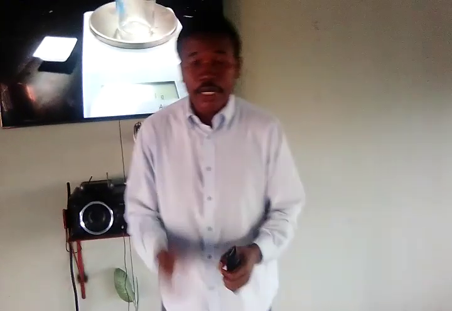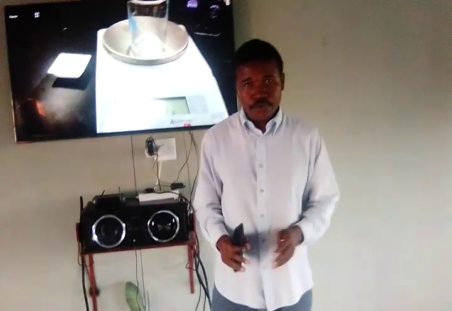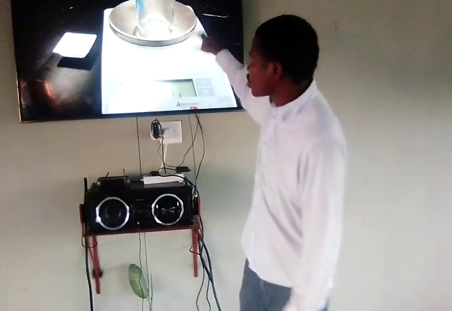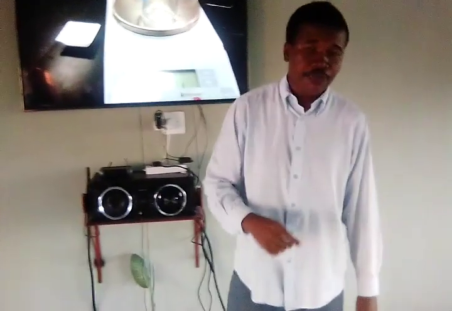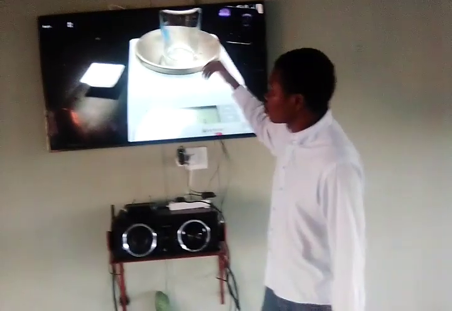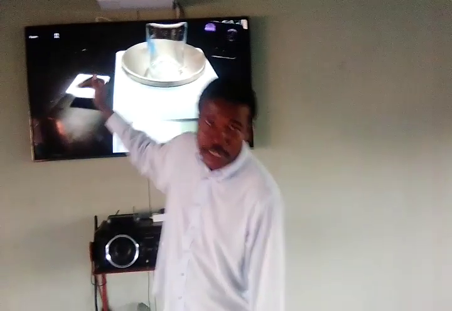But for today, we will be looking at the decomposition of copper carbonate. Now, if you look at the notes that I sent you, I hope you were able to print them out. I left a space for you, at the end of this presentation, to write the method that is followed when you're conducting this particular experiment. I need you to write the apparatus as well. I will be explaining which apparatus is for which purpose.